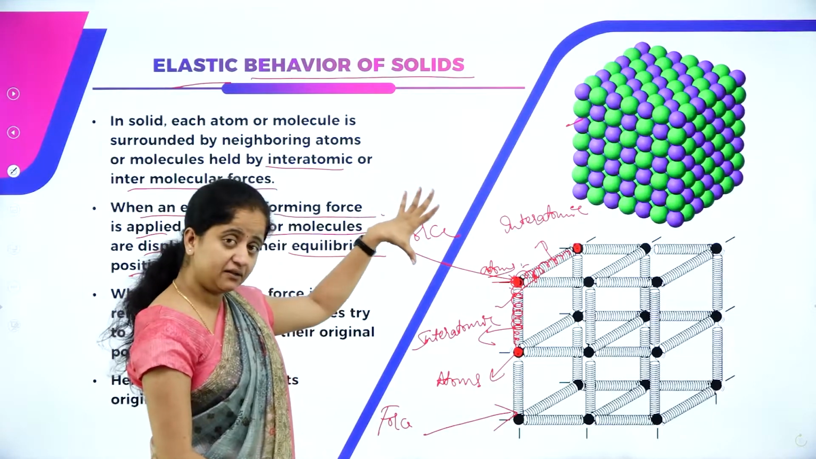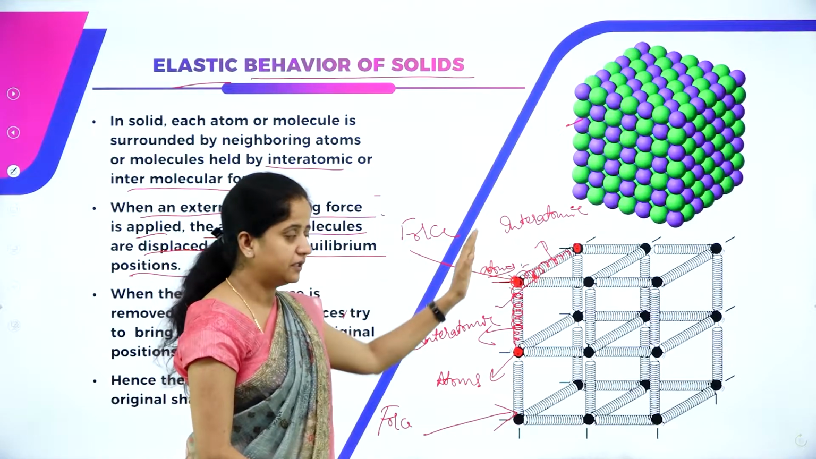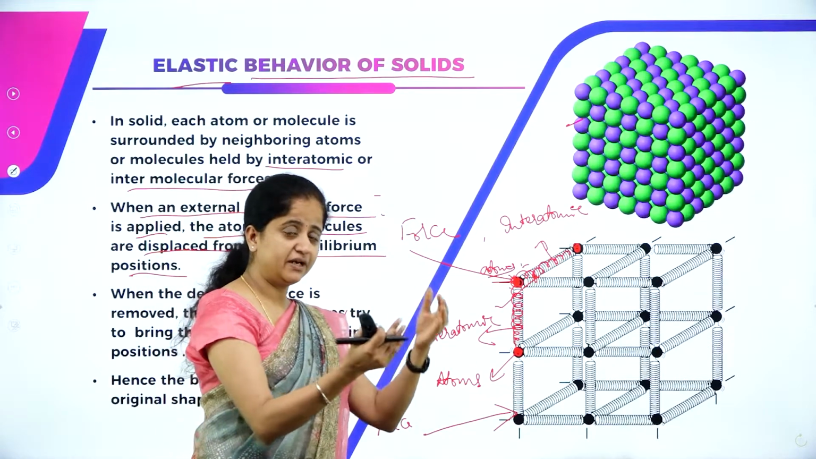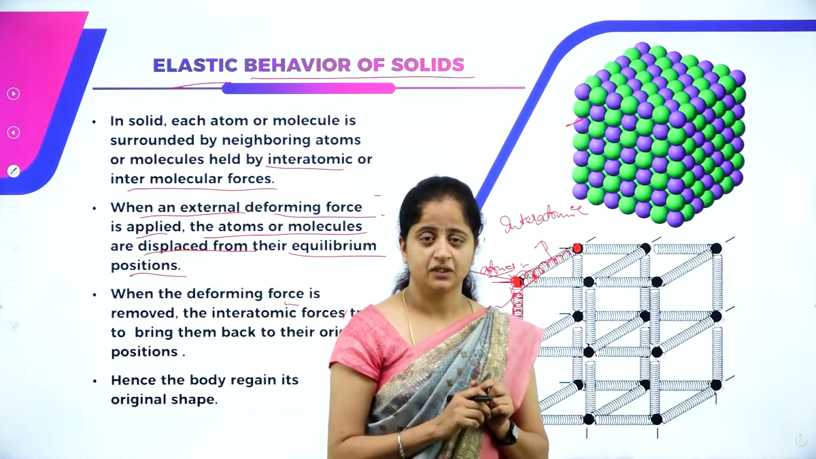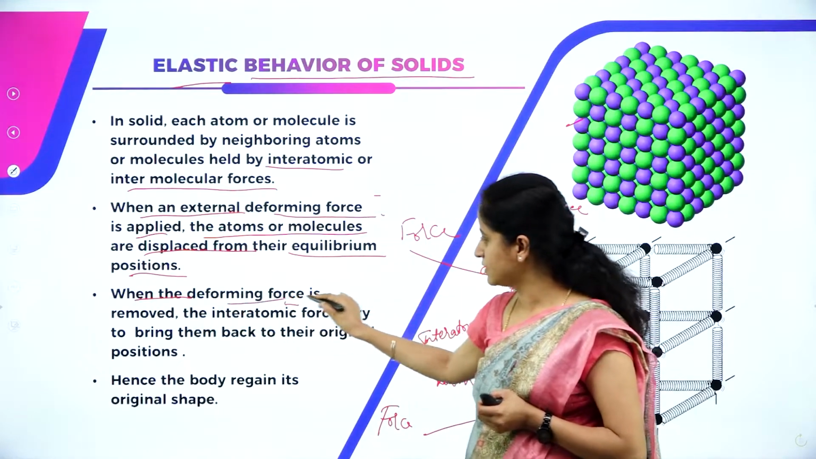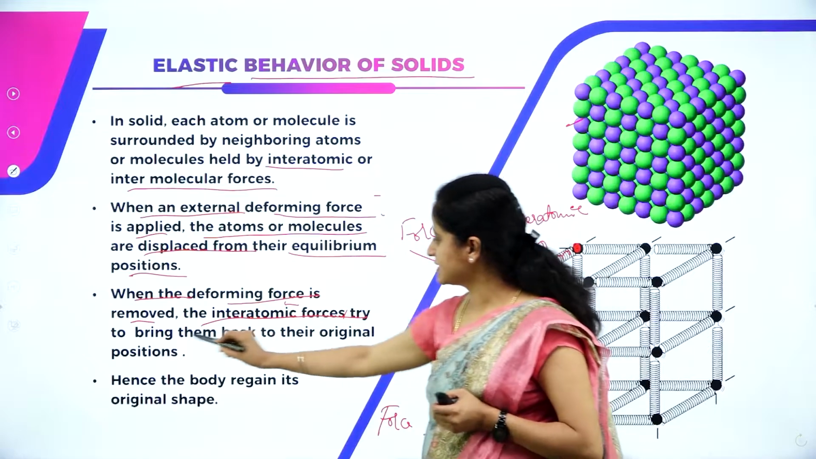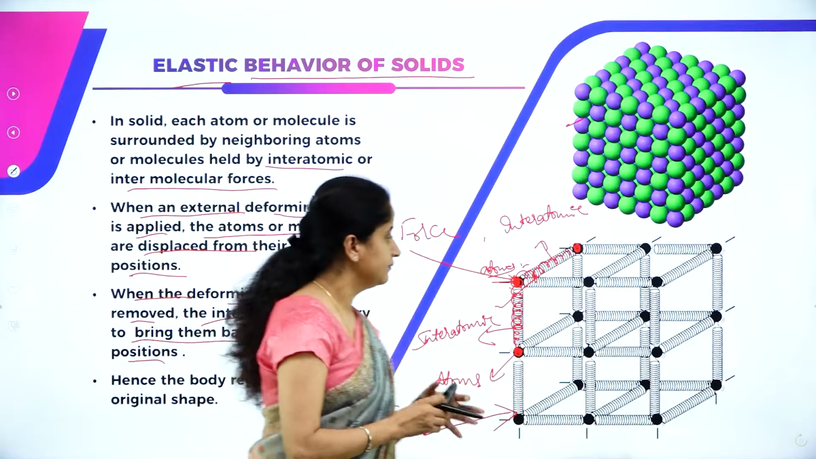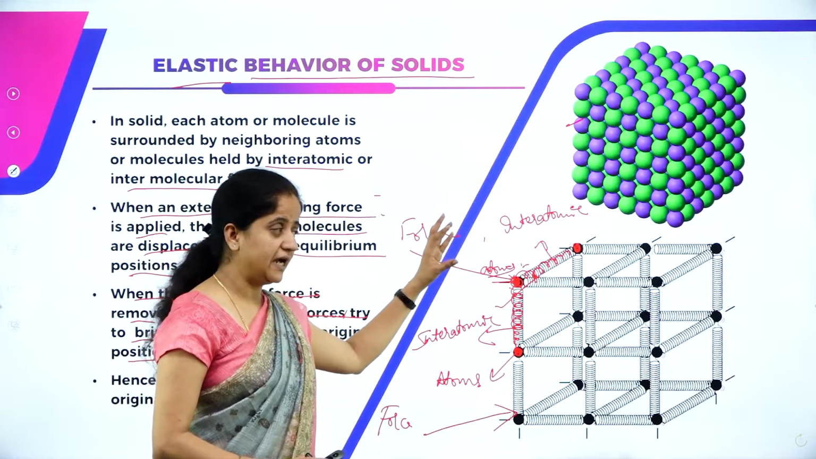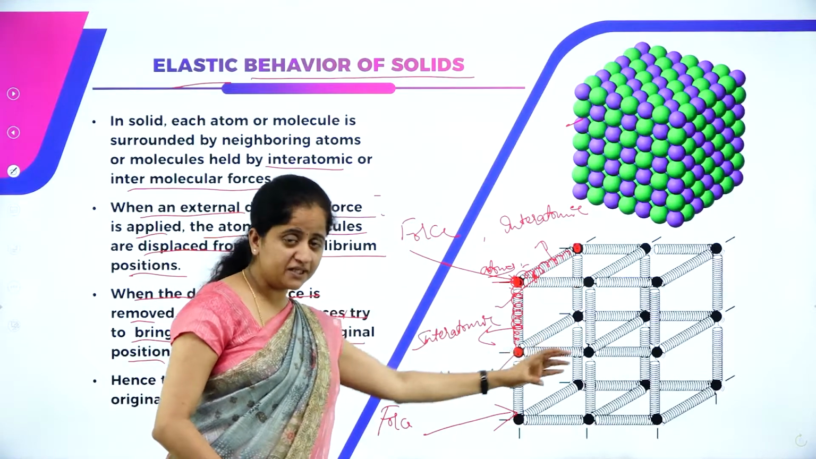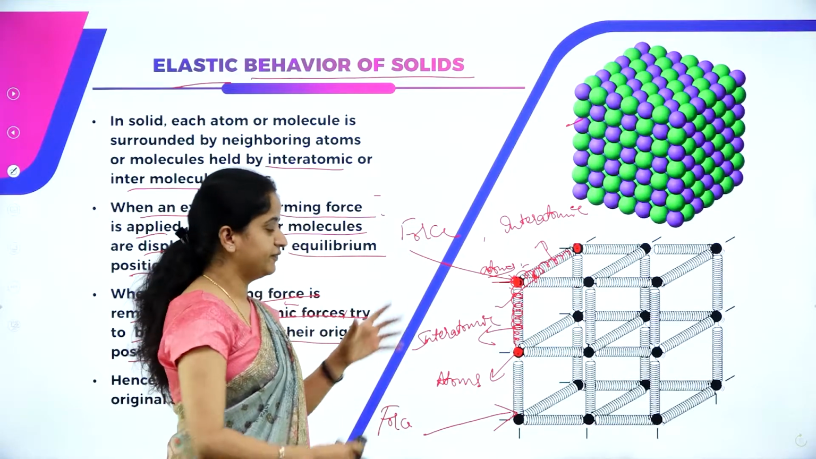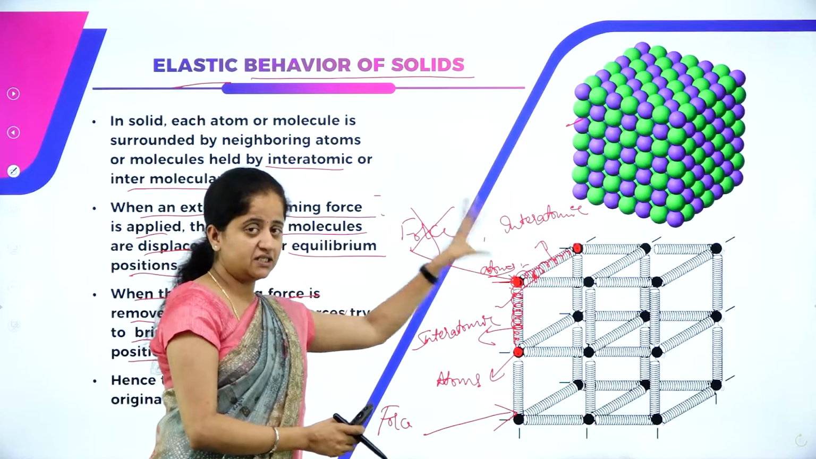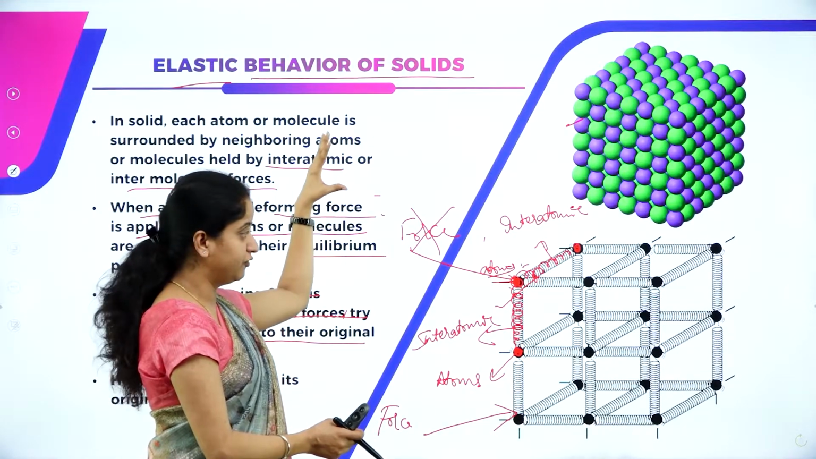If I apply the force here, the original shape of the body is changing, correct? So, what if I leave the force? What if I take back the deforming force? What happens? When the deforming force is removed, the interatomic forces try to bring them back to their original positions. Just imagine I have applied the deforming force and the observation is the object changes its shape. If I stretch like this, the shape will change. If I leave my hand, which means the force will be removed.